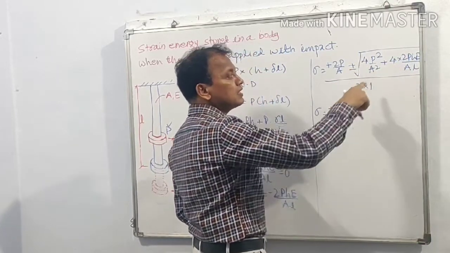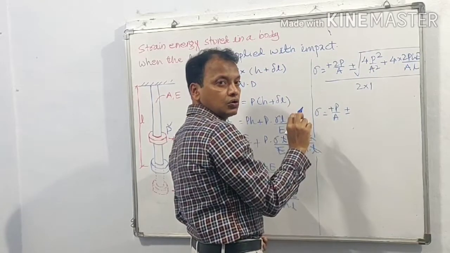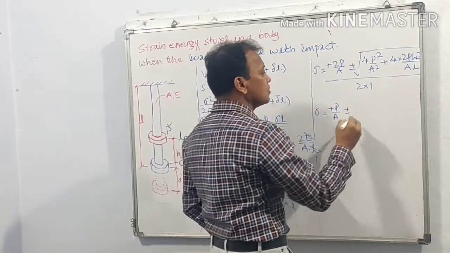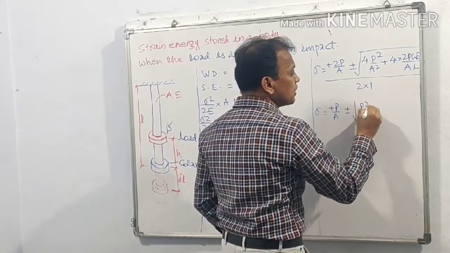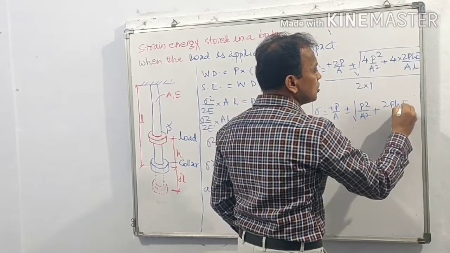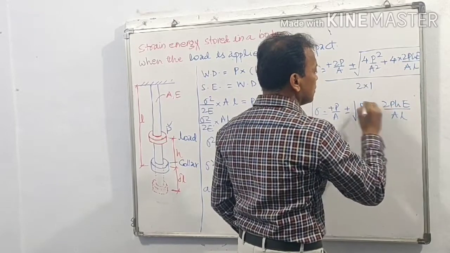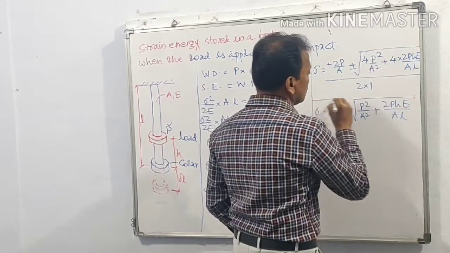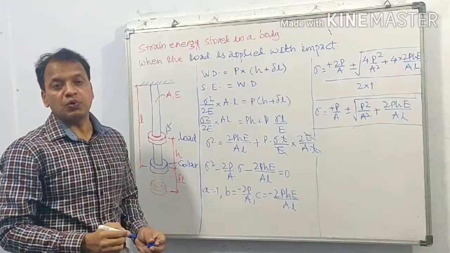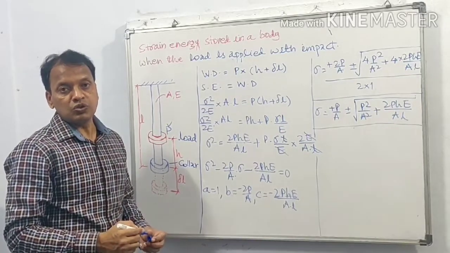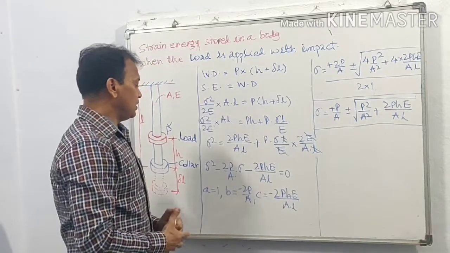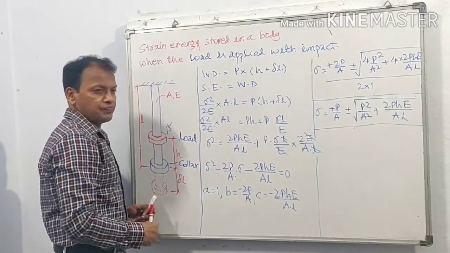From both terms, let us take 4 out common. So it will be 2. These 2 and 2 will get cancelled. So what will remain? P square upon A square plus 2PhE upon AL. So this equation we are getting for sigma. Sigma is equal to P upon A plus or minus under root P square upon A square plus 2PhE upon AL. Sometimes when this delta L is very small,